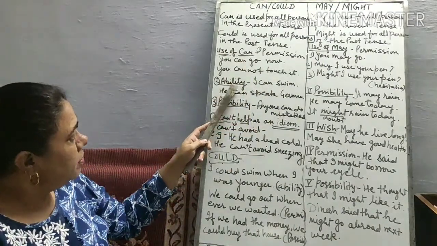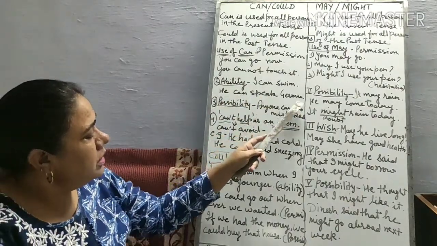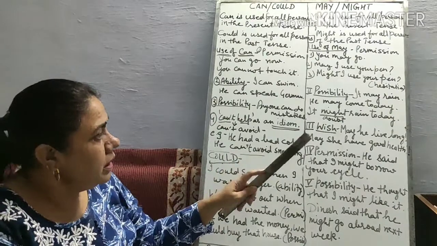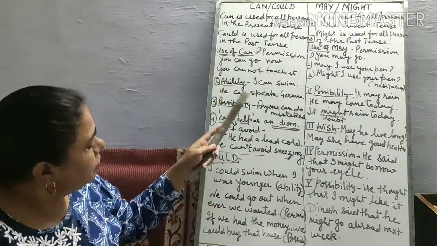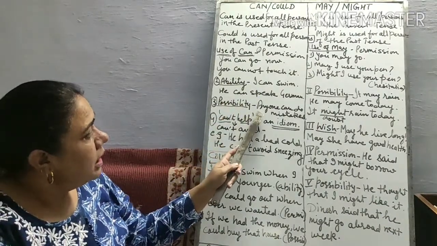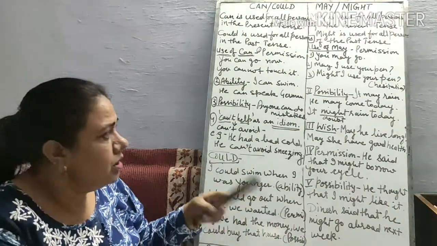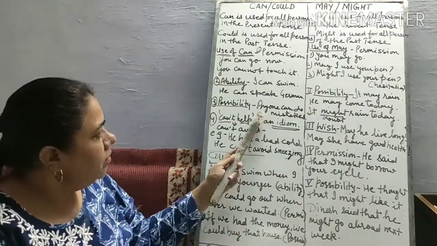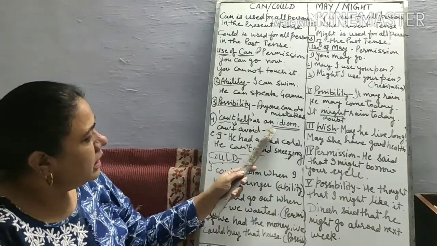Ability. We use can for ability also. I can swim. He can speak German. I can speak English. I can speak Hindi. So this type of sentences we take in ability. Possibility is there. Anyone can do mistake. Anyone can jump from this wall.